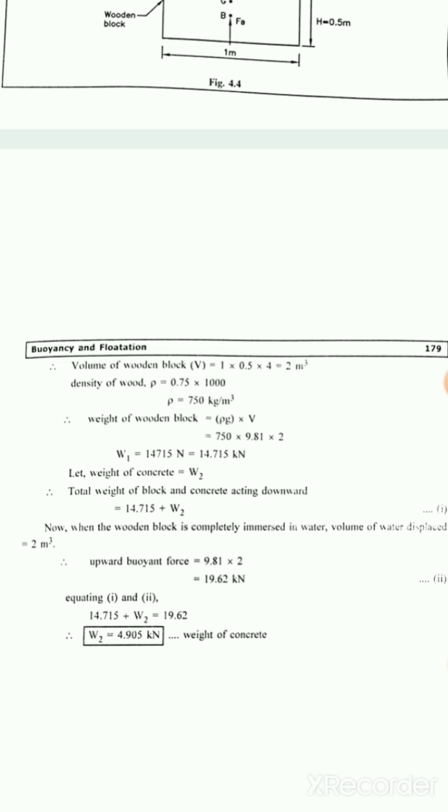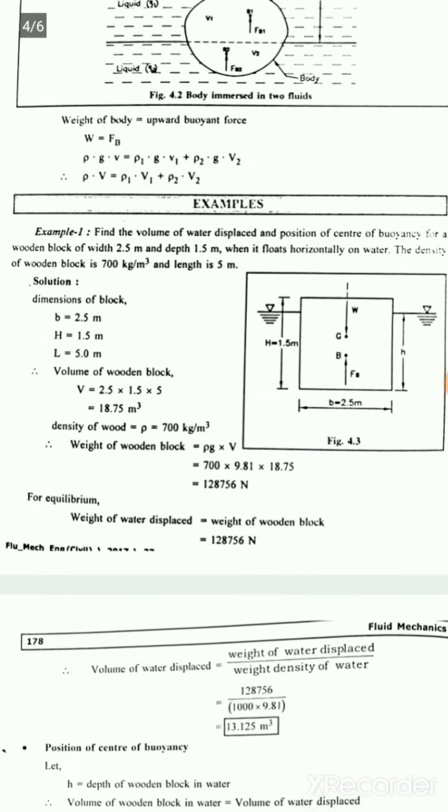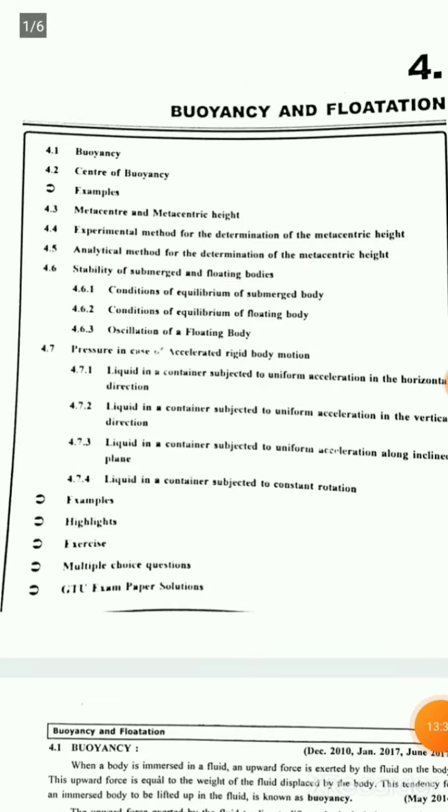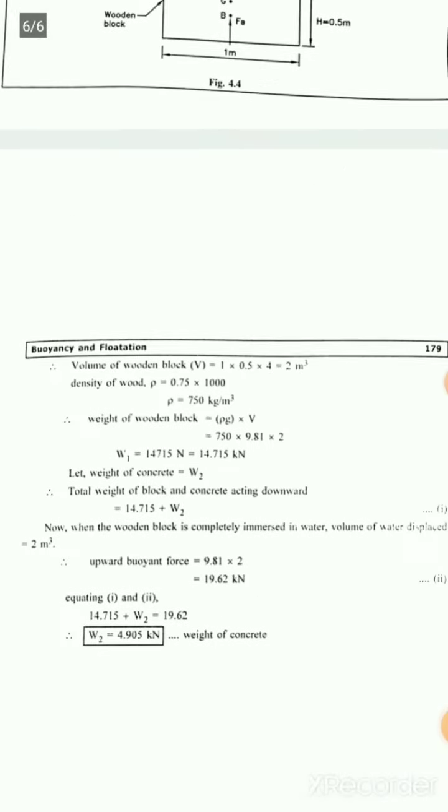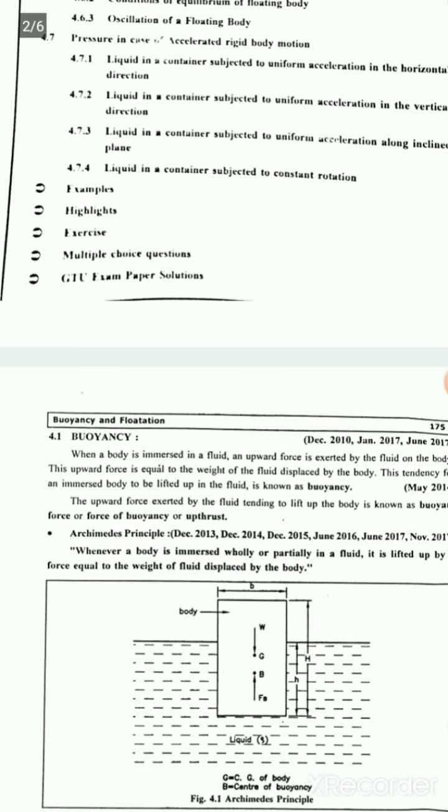Now when the wooden block is completely immersed in water, volume of water displaced is equal to 2 meter cube. So upward buoyant force is equal to 9.81 into 2, so it is 19.62 kilonewton. We will equate both equations. So 14.715 plus W2 equal to 19.62, so W2 equal to 4.905 kilonewton. It is the weight of concrete. Okay, so in this way we can find out buoyant force and center of buoyancy.